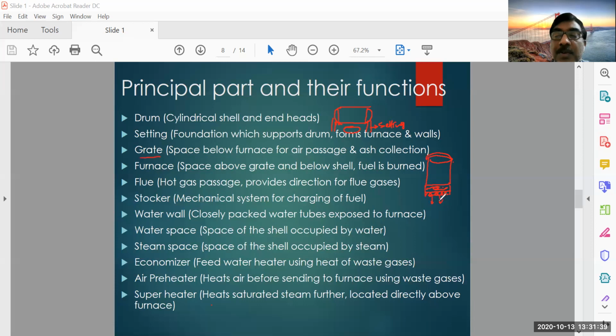The ash, the wastage of burning, will come down, and also the air will be supplied. Air required for burning will be supplied through the grate. So it is the space below the furnace for air passage and ash collection. So this is the grate.